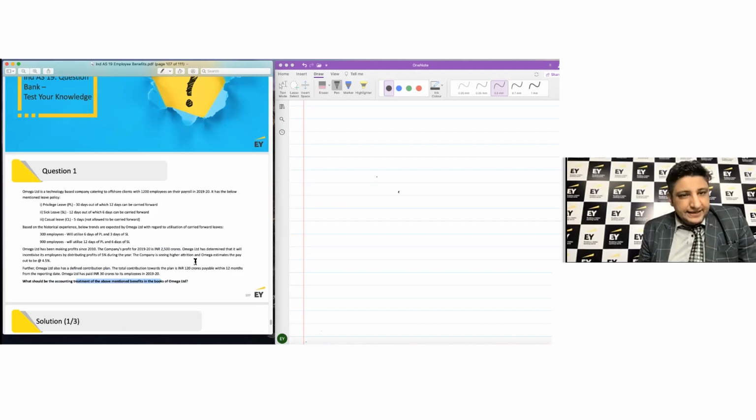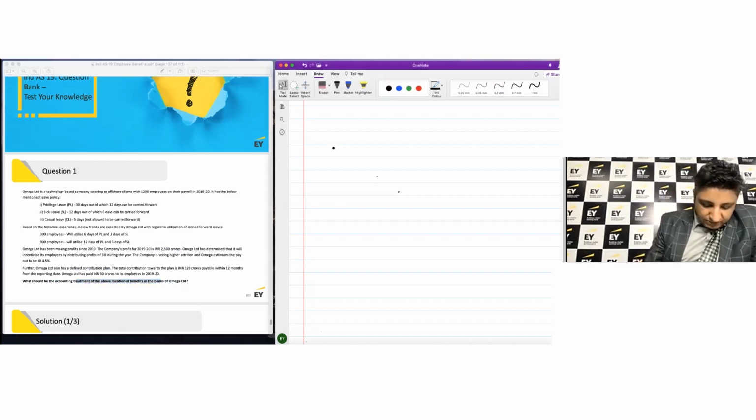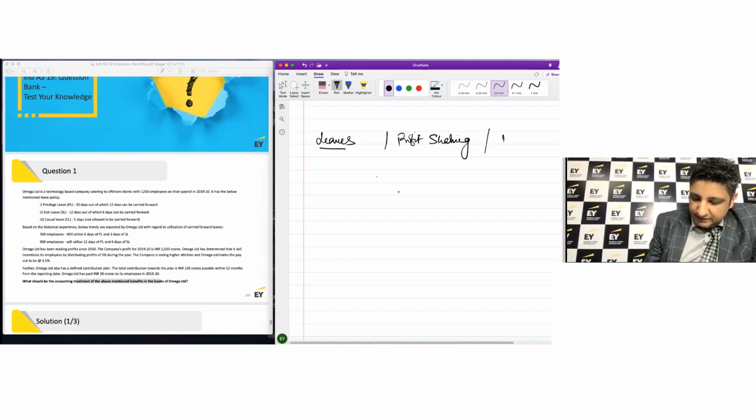Importantly, in this case, we have provided three types of benefits. One is, of course, about the leaves. The second is about profit sharing. And third is, of course, defined contributions.